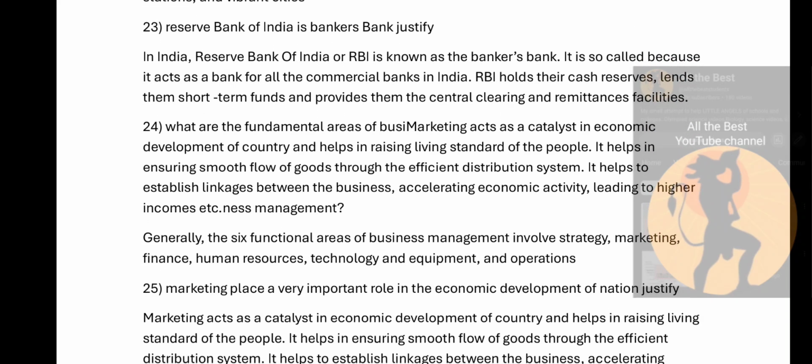23rd question, Reserve Bank of India is Bankers Bank. Justify. In India, Reserve Bank of India or RBI is known as the Bankers Bank. It is so called because it acts as a bank for all the commercial banks in India. RBI holds the cash reserves, lends them short-term funds, and provides them the central clearing and remittance facilities.